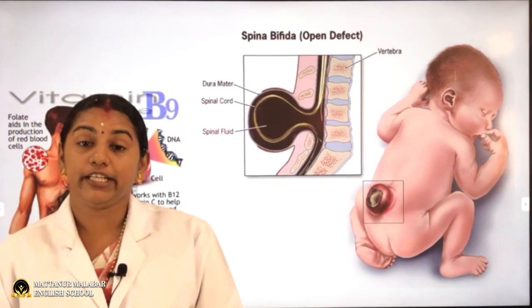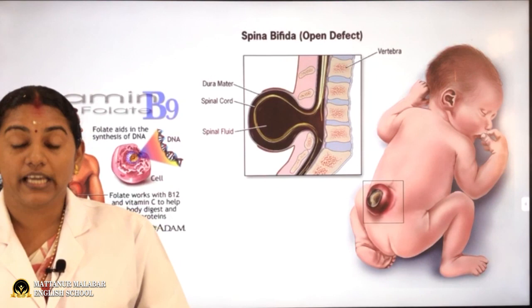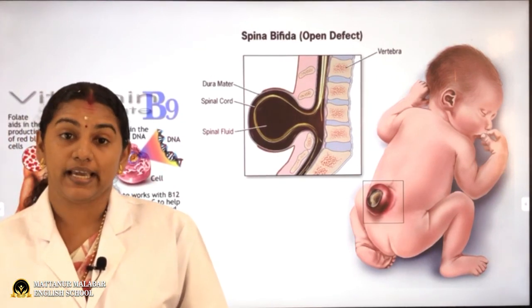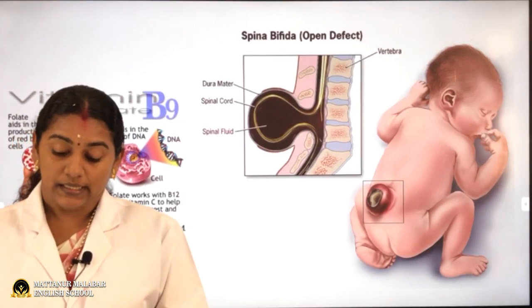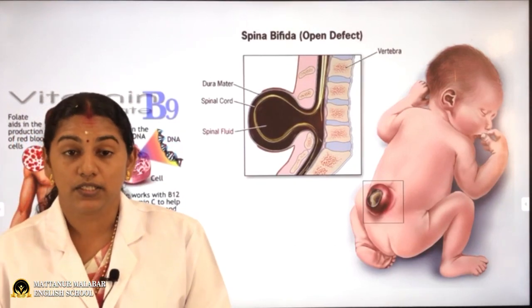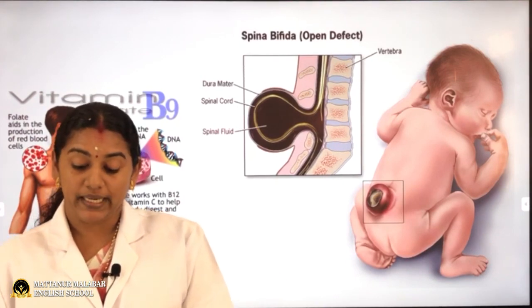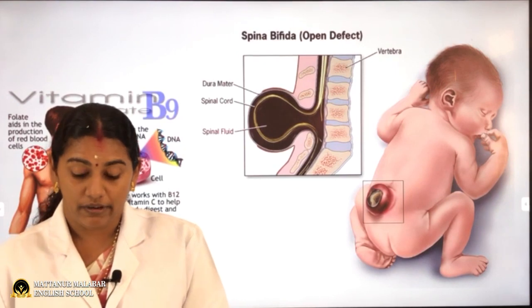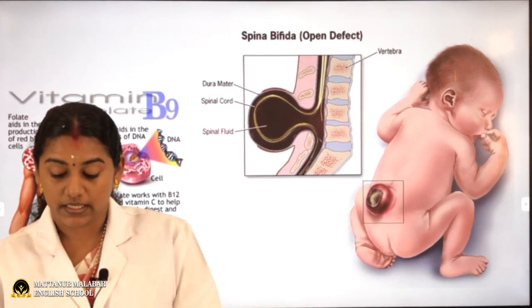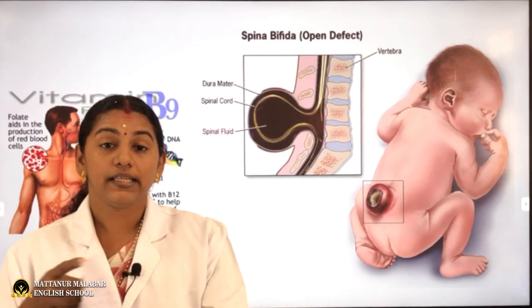Next it is vitamin B9. Vitamin B9, the chemical name is folic acid. This is also water soluble. We get vitamin B9 from leafy vegetables, legumes, liver, and fortified grains, which are good sources of vitamin B9.